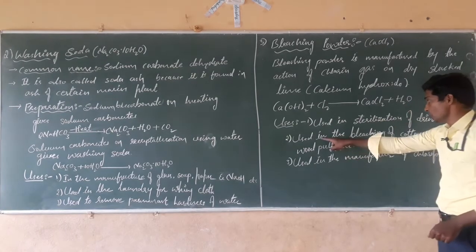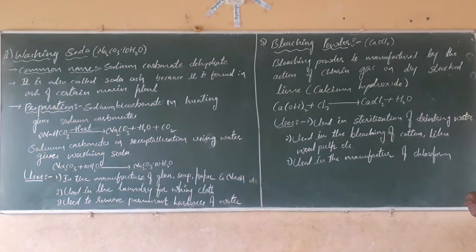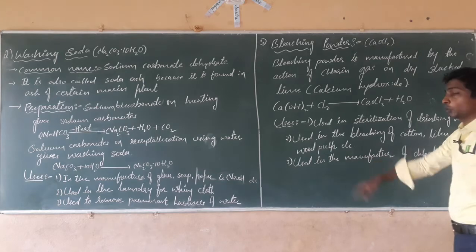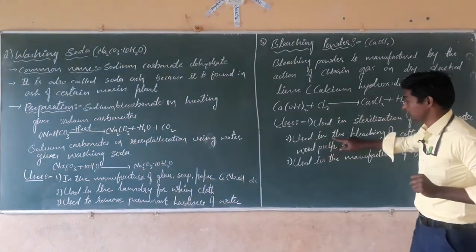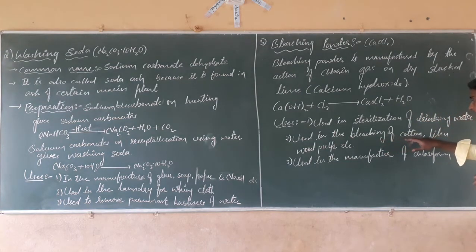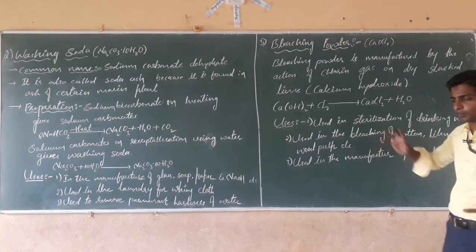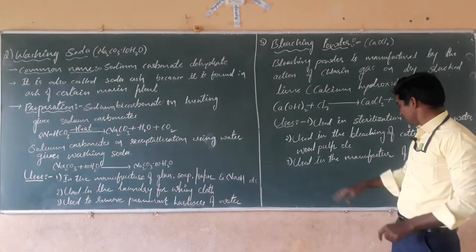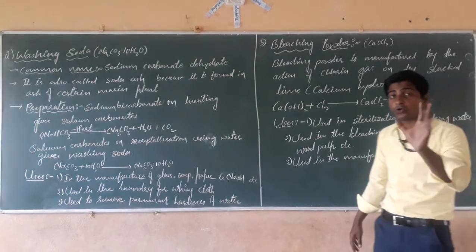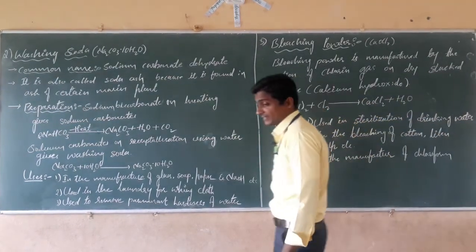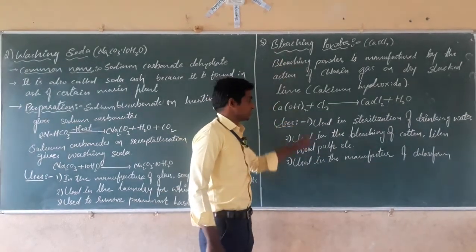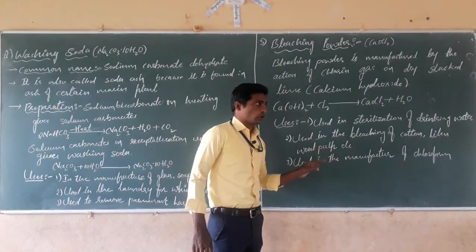The next use is bleaching of clothes. In the textile industries, bleaching powder is used for bleaching cotton, nylon and wood pulp. Next, dear students, it is used in the manufacture of chloroform, an anesthetic.